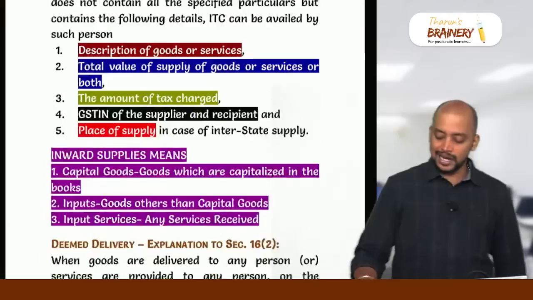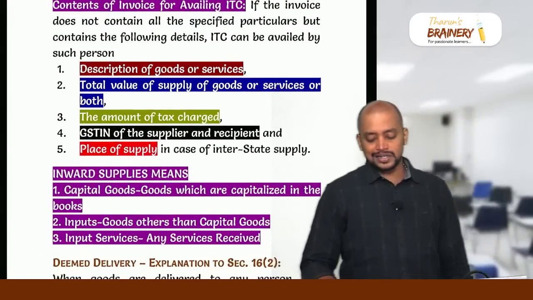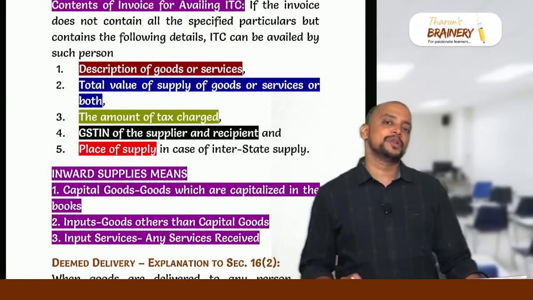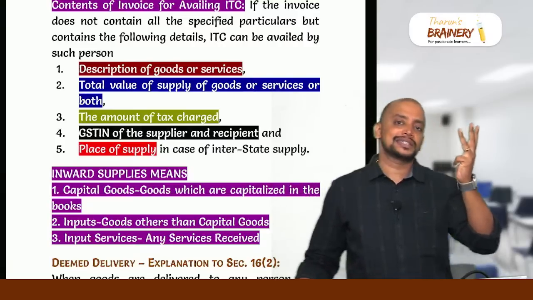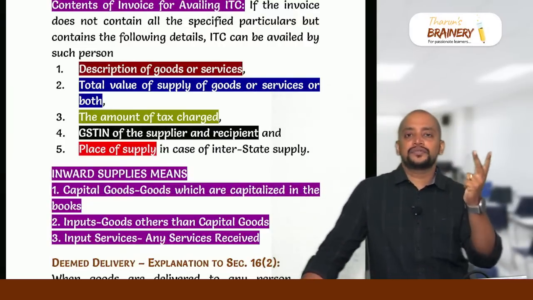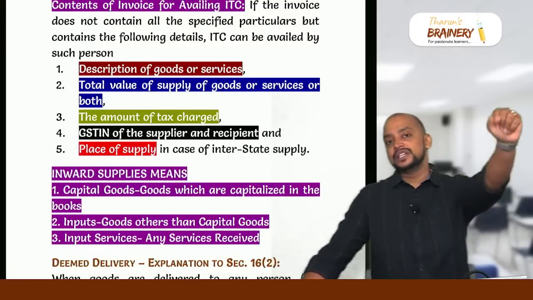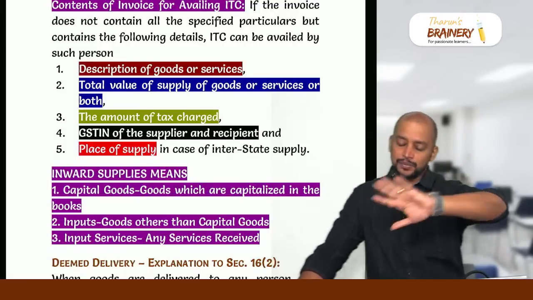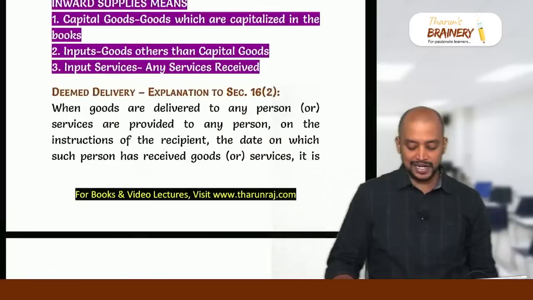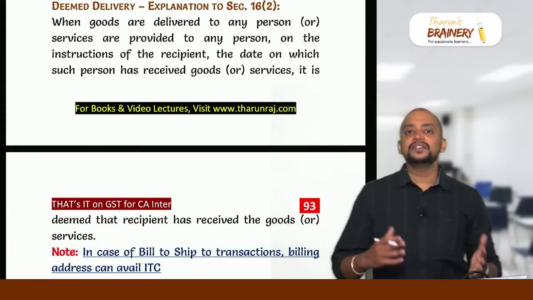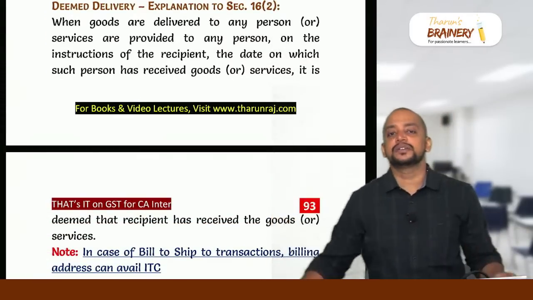Then next, there are some minimum contents that should be there in the invoice so that we can take ITC. What are those minimum contents? GSTN of the supplier, GSTN of the recipient, description of the goods, value of the goods, tax, and place of supply in case of interstate supply. If these minimum details are there in the invoice, it can be called a valid invoice for availment of ITC.